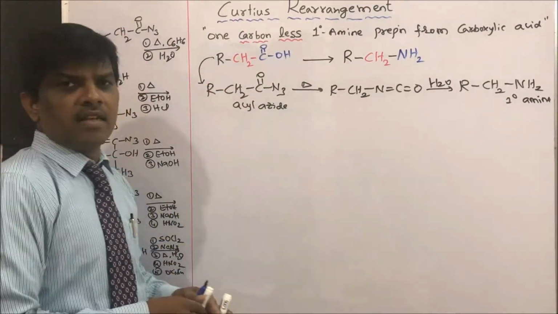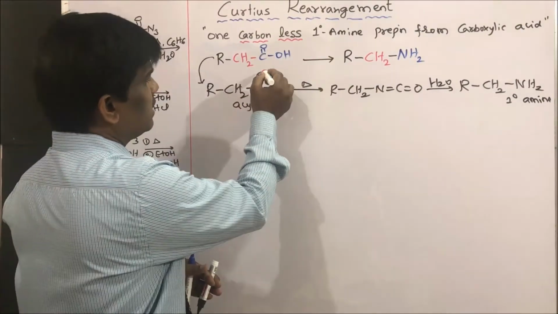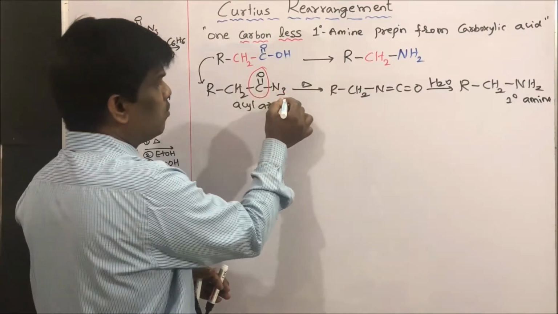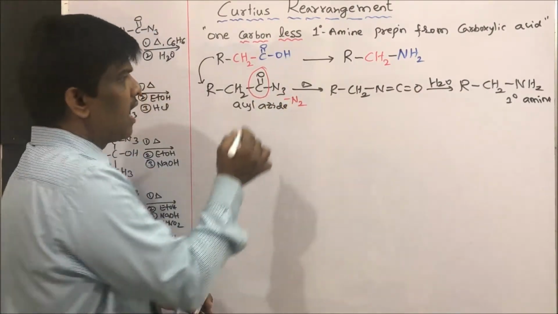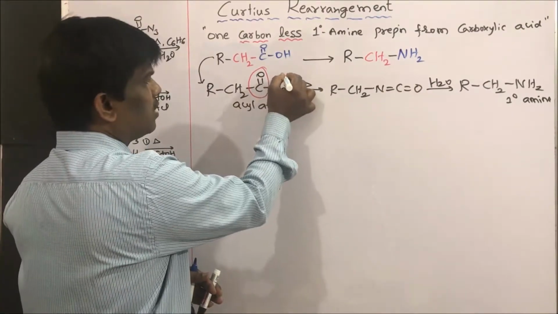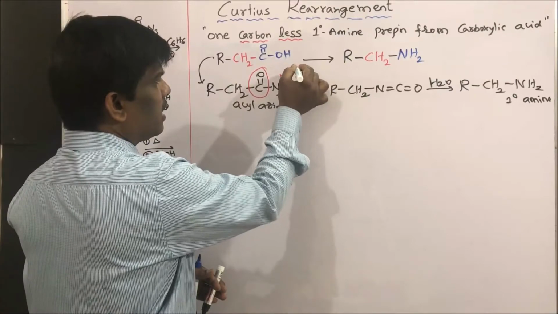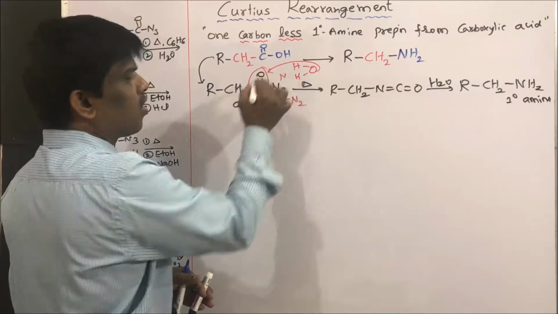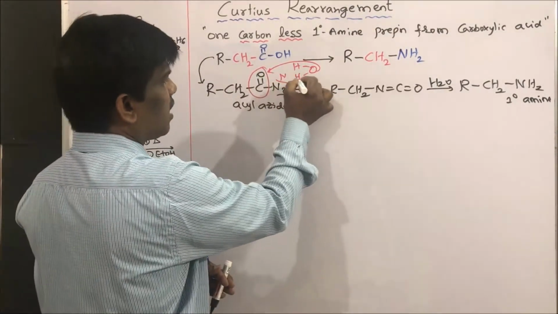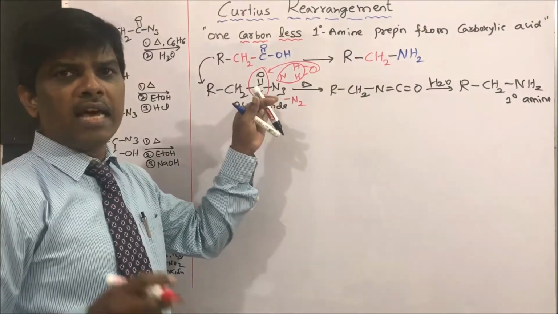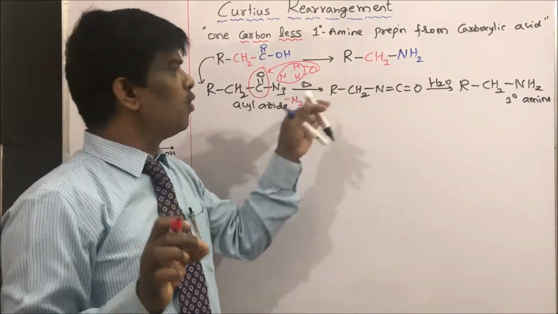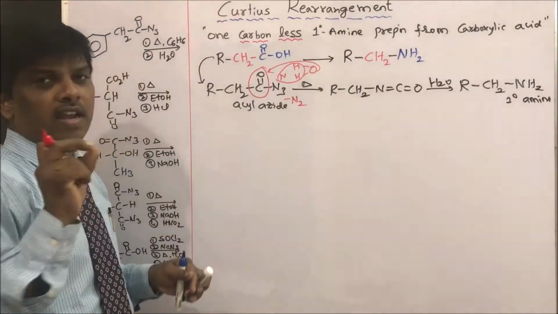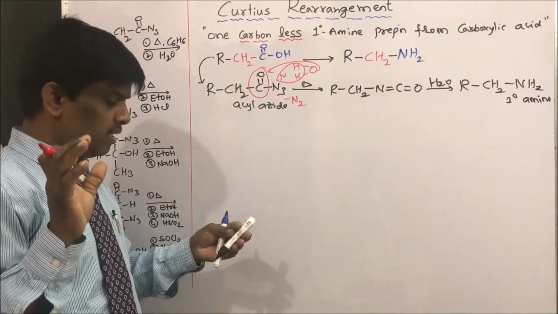Yes students? What is the overall reaction here? What is happening? This carbon, and from here azide minus 2 nitrogens and the remaining 1 nitrogen, and when we are adding water, hydrogen and oxygen, this oxygen is going to carbon dioxide and 2 hydrogens are going to the amine. So overall removal of carbon, removal of CO2 from carboxylic acid is Curtius rearrangement. So 1 carbon less. So we are reducing the carbon chain.